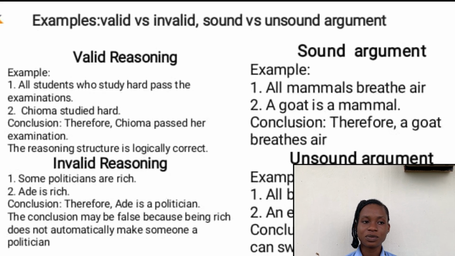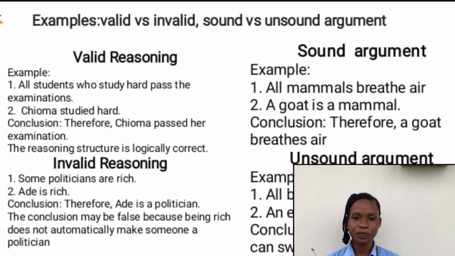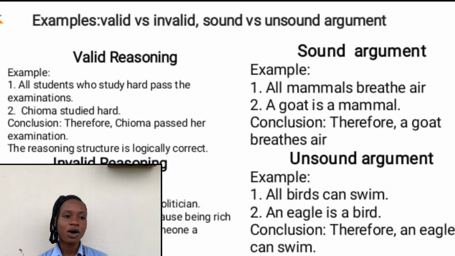On soundness of arguments, a sound argument, for example: all mammals breathe air. A goat is a mammal. Conclusion, therefore a goat breathes air. An unsound argument: all birds can swim. An eagle is a bird. Conclusion, therefore an eagle can swim.